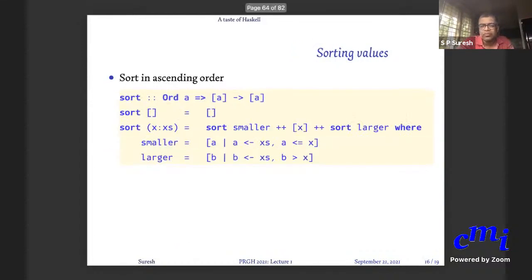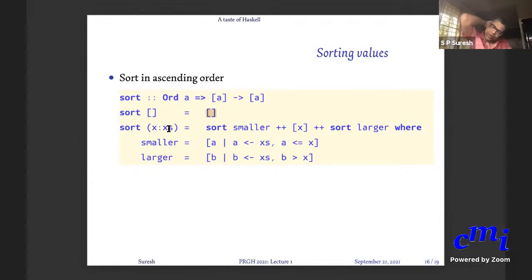Here is another thing with lists. This is again to illustrate to you how Haskell programs can be very concise. I want to sort a list. Sorting means arranging the values in ascending order. If the list is empty, then there is nothing to do at all. You just return the empty list. If the list is non-empty, then it is x followed by xs.